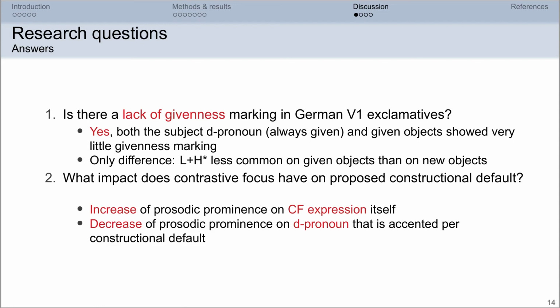Secondly, contrastive focus and the proposed constructional default interact in such a way that there is an increase of prosodic prominence on the contrastive focus expression itself and a decrease of prosodic prominence on the D pronoun that is accented per constructional default. That is, the default is disturbed to some extent.